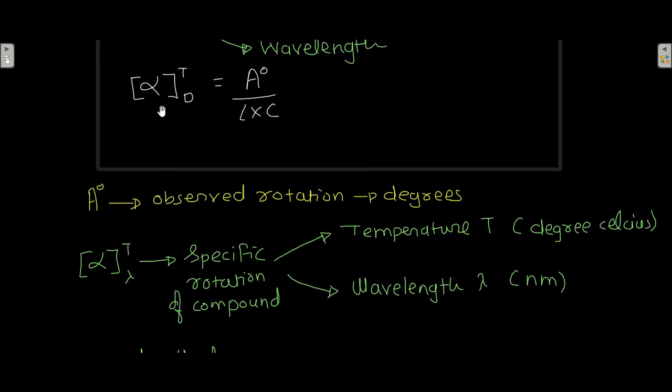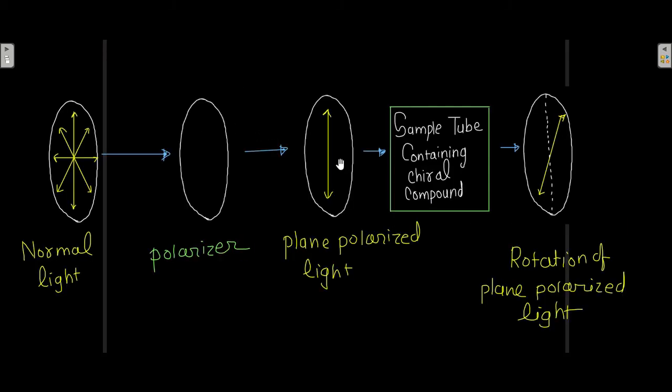So your specific rotation of a compound at 589 nanometer is equal to observed rotation divided by the path length multiplied by the concentration of solution. Okay, so this is how it goes. There is normal light, you pass it through a polarizer, and then you get a plane polarized light. Then this plane polarized light is passed through a sample tube containing a chiral compound. And when this plane polarized light is passed, there is rotation of this plane polarized light.